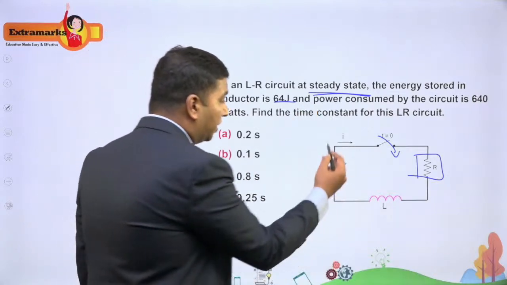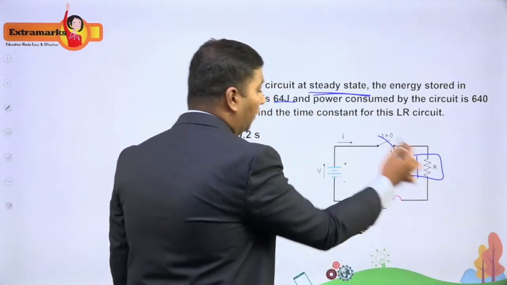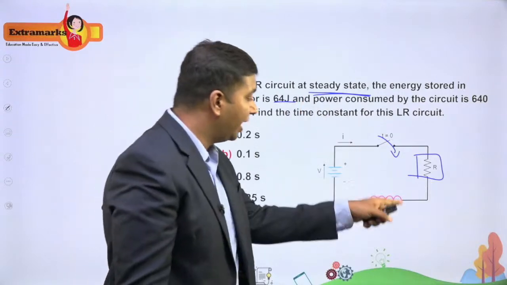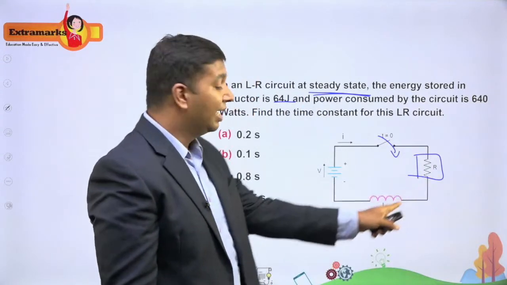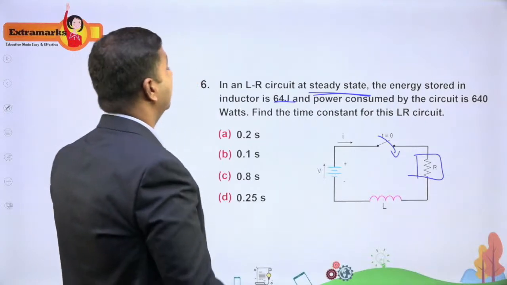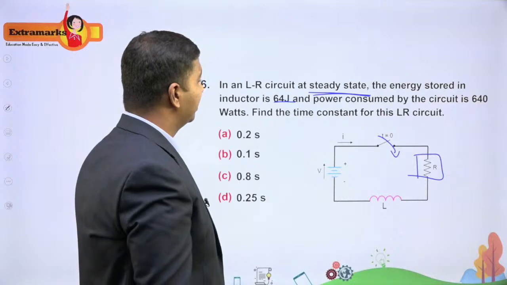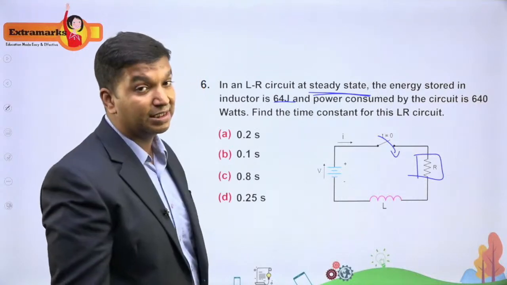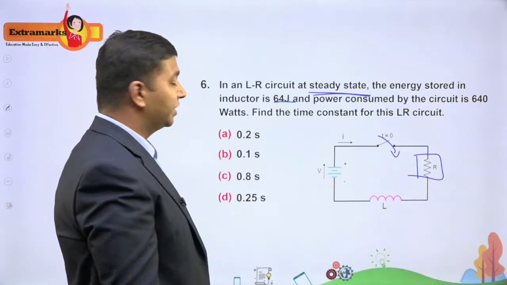There is a steady current flowing in this circuit. The same current flows through R as well as this inductor L.